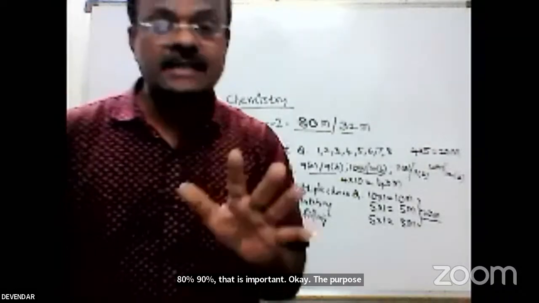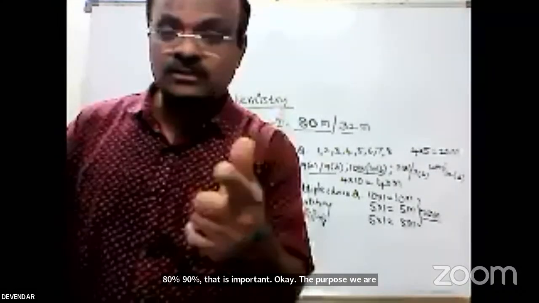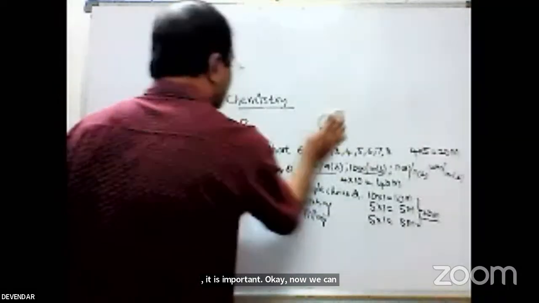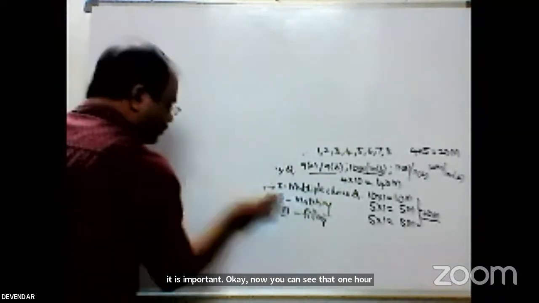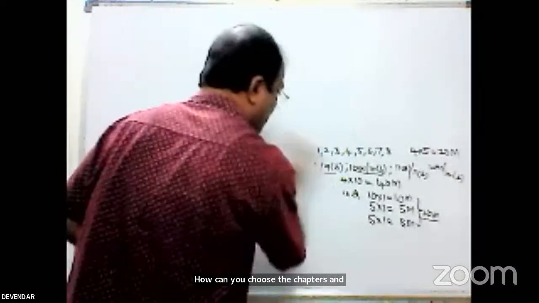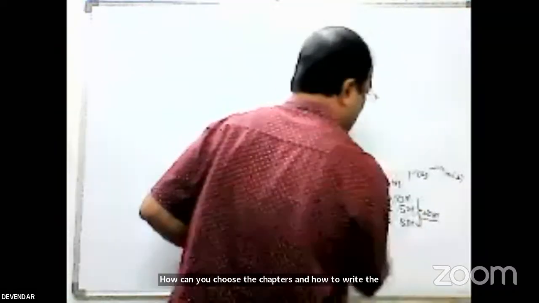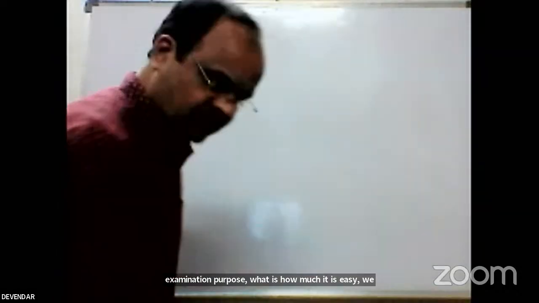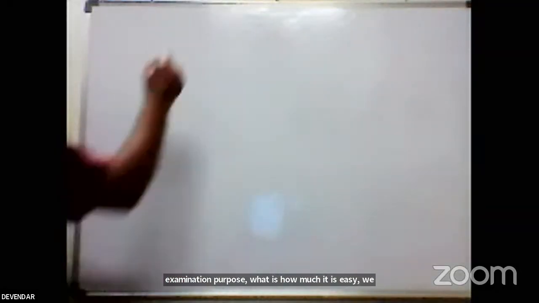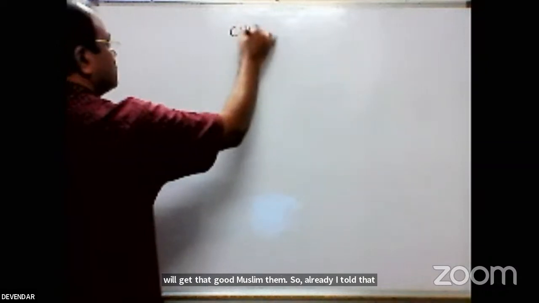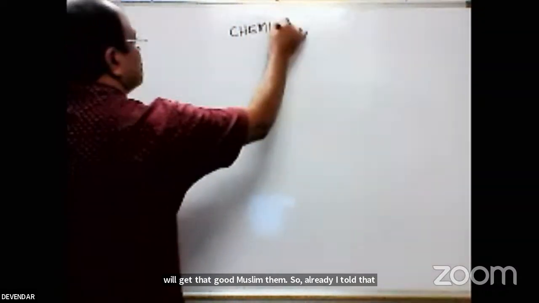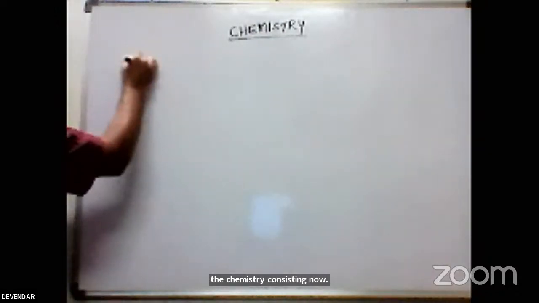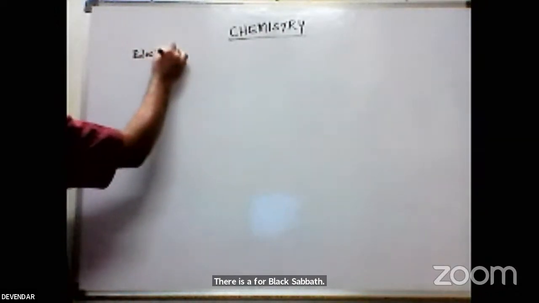Anyhow, the strength is now 75. It has improved. Now you can see how the chemistry is, how to choose the chapters and how to write the examination, and how easily you will get good marks from that. So, as I already told, chemistry consists of 4 blocks. So this is the first block.